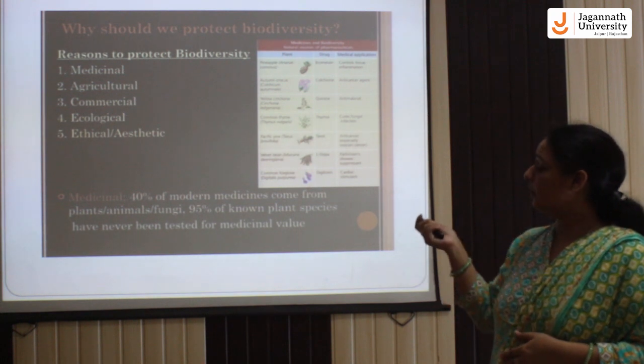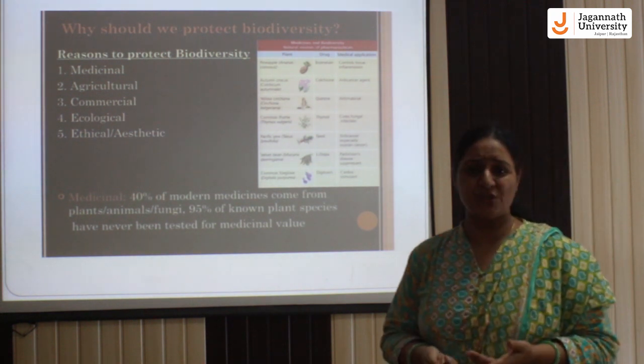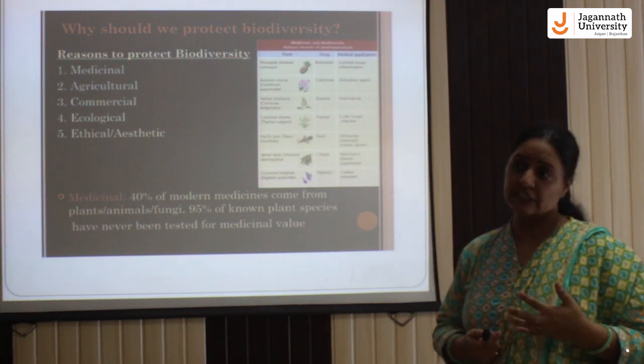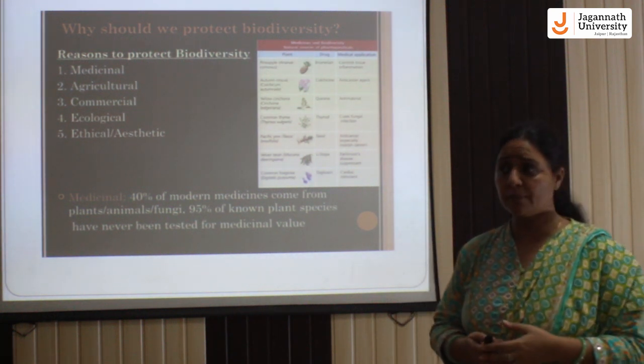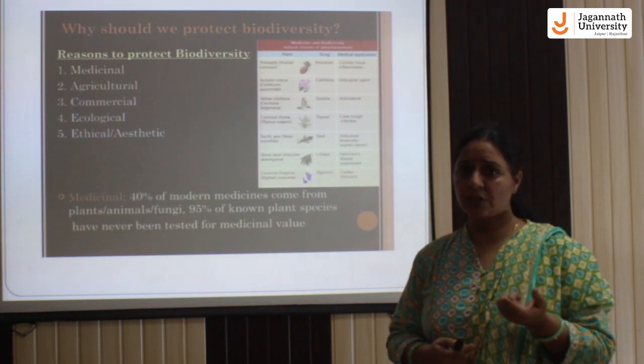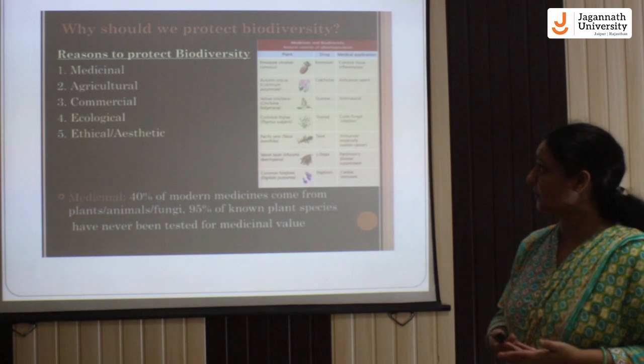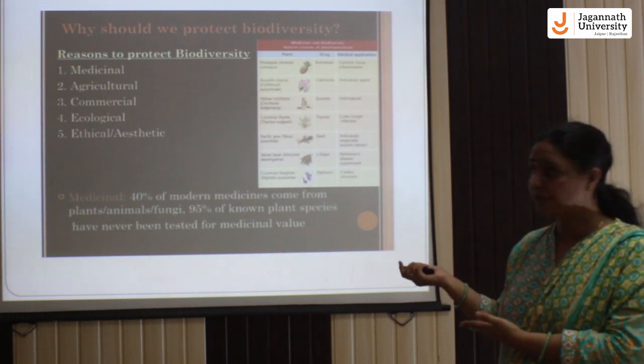Now we know about the threats to biodiversity. We are losing our biodiversity day by day, and there are so many examples. One question to think about: what is the reason behind the loss of biodiversity, and why is biodiversity important for us?